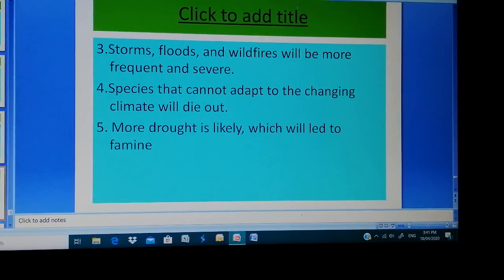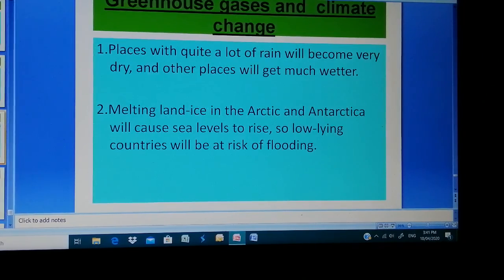Storms, floods and wildfires will be more frequent and severe. Some species cannot adapt to the changing climate and can become extinct. More droughts are likely, which will lead to famine. So these are some of the effects of greenhouse gases or global warming on climate change.